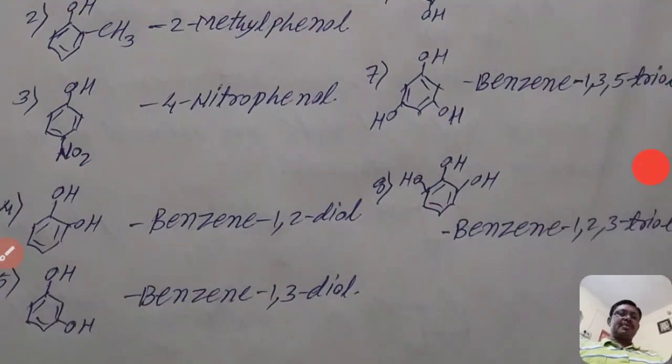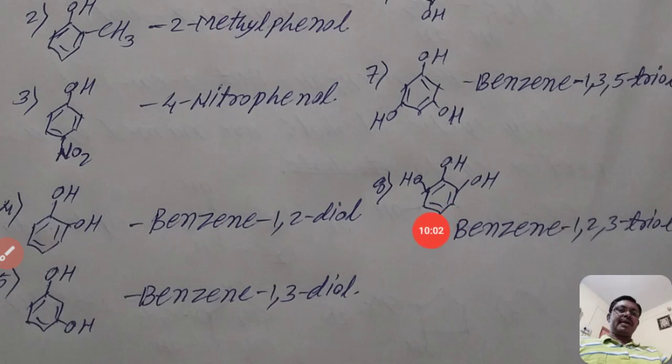For the same example but with the positions changed, where the hydroxyl groups are attached continuously on adjacent carbon atoms, these are written as 1, 2, 3 triol. First write the benzene ring, the parent chain benzene. Then consider 1, 2, 3 as the positions of the hydroxyl groups. How many hydroxyl groups are there? There are 3 hydroxyl groups. Then write the prefix tri, and ol for the hydroxyl group. That means benzene 1, 2, 3 triol.